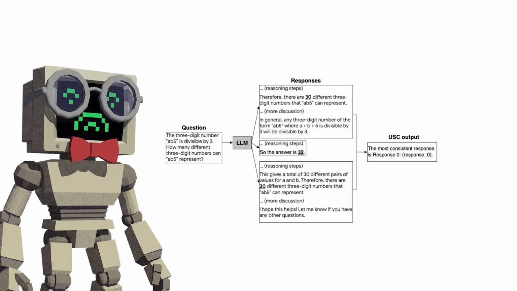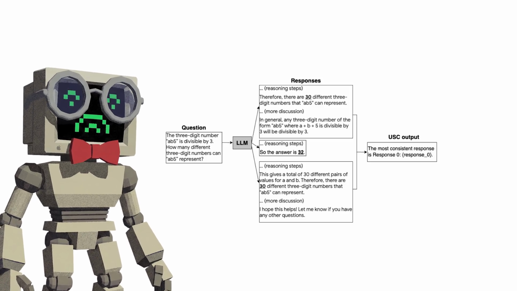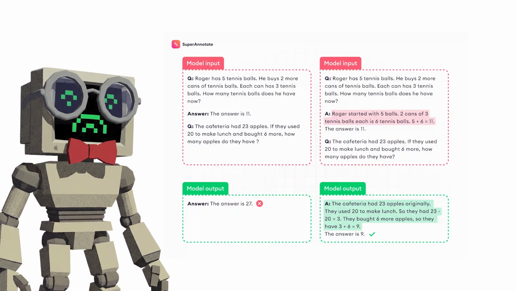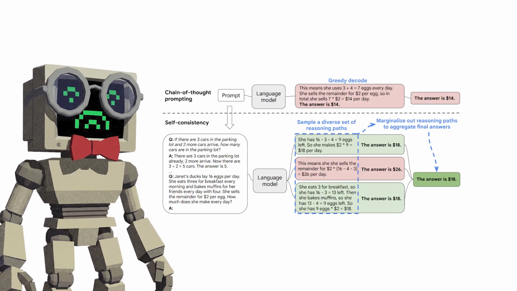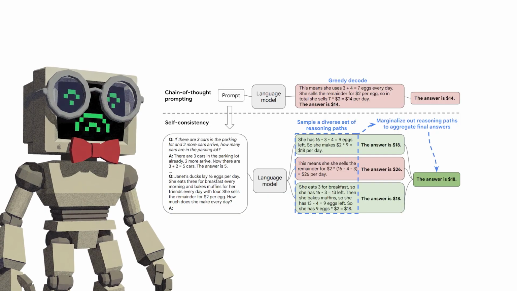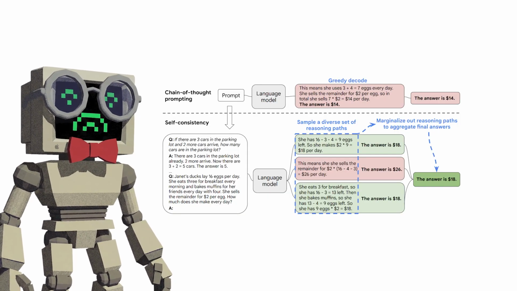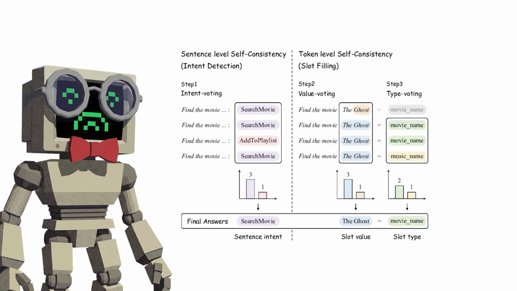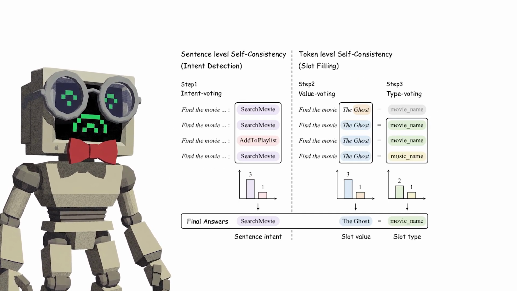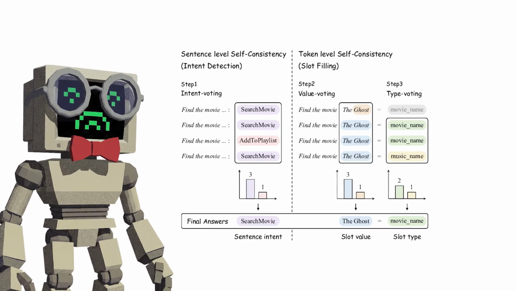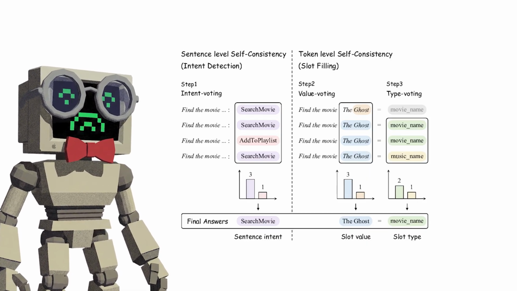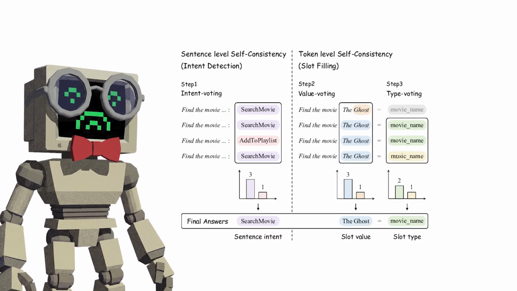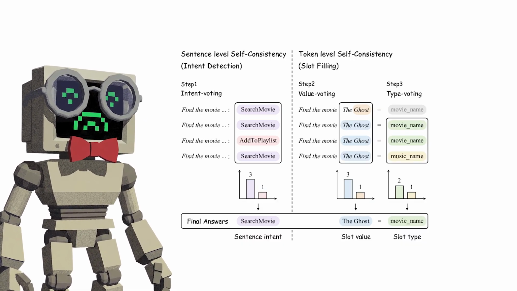Here's the core insight. Complex problems almost always have multiple valid reasoning paths that lead to the same correct answer. Chain of thought prompting picks one path and commits to it. Self-consistency says that's reckless. Instead of trusting a single chain of reasoning, you sample many different chains and let them vote. The implementation is surprisingly straightforward. You take the exact same few-shot chain of thought prompt and run it multiple times with varied sampling, usually by adjusting the temperature parameter so the model explores different reasoning trajectories each time. Then you extract the final answer from every single run and pick whichever answer appears most frequently.